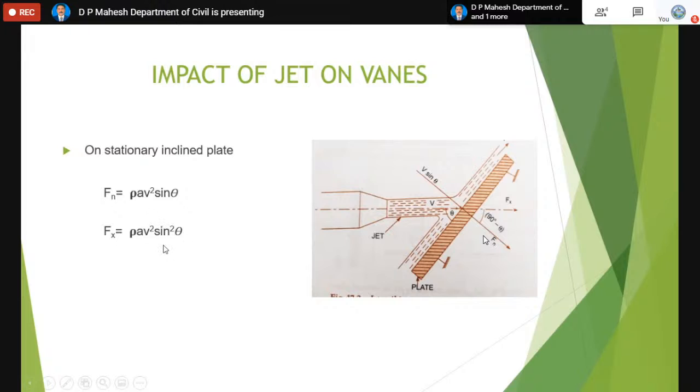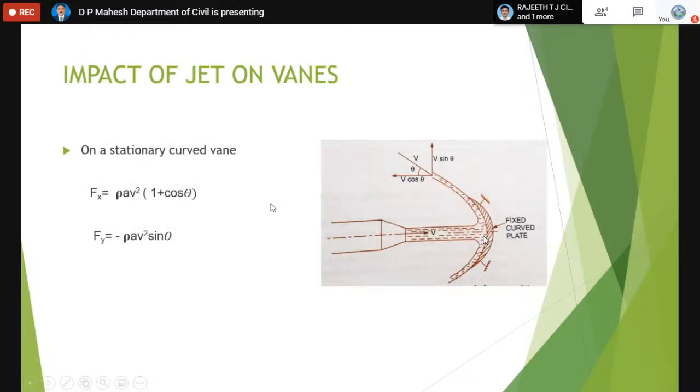We can also find the force exerted by the jet in the jet direction, that is called Fx. Jet direction means this one, Fx. We can also get the component of the force in the direction normal to the plate, that is called Fn. Actually, we can find Fx after finding Fn only. So these are two formulas you must remember when the jet strikes the inclined plate when it is stationary.